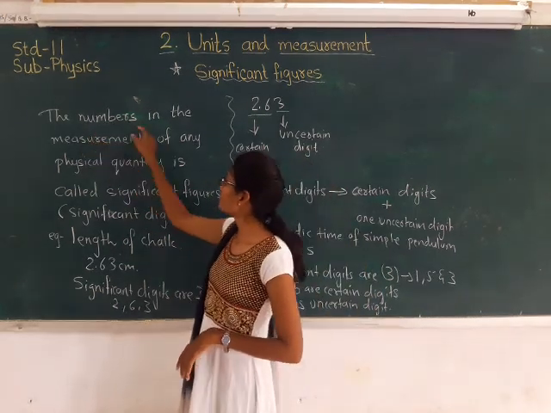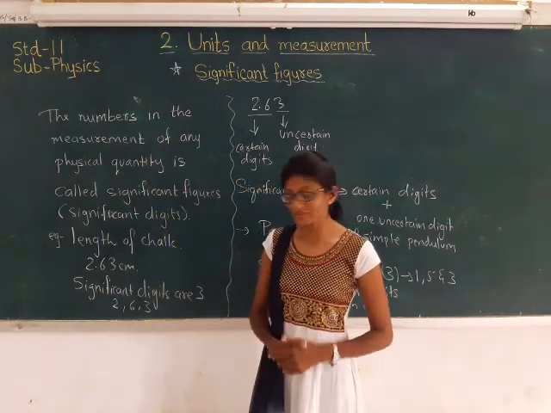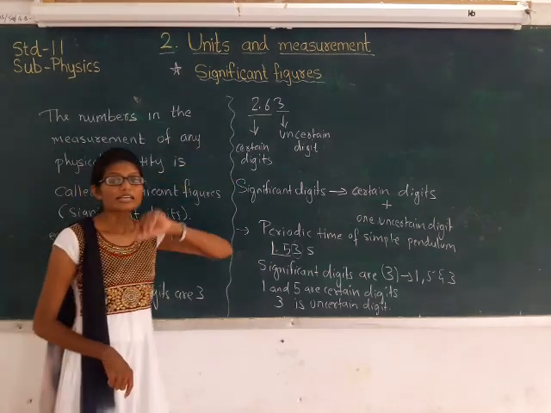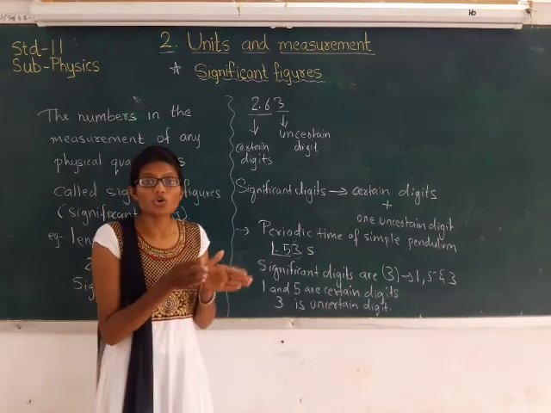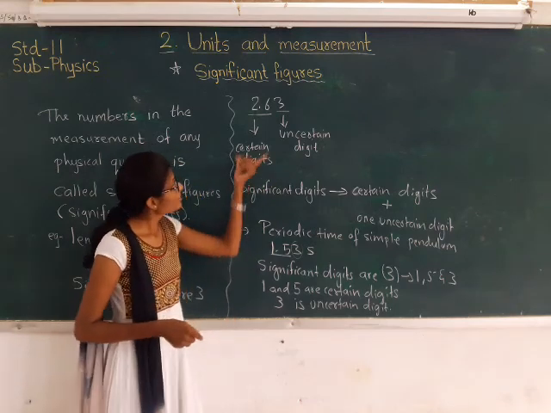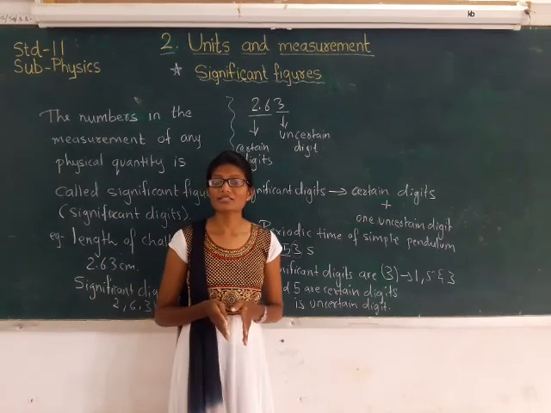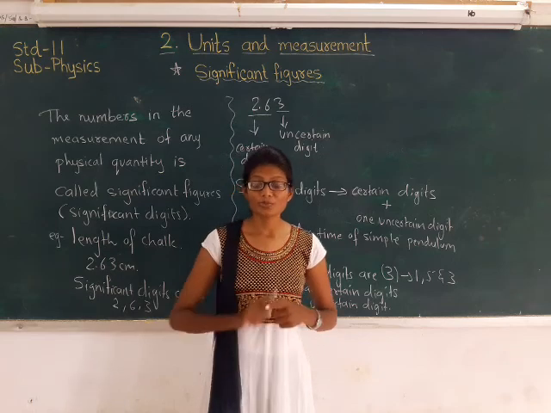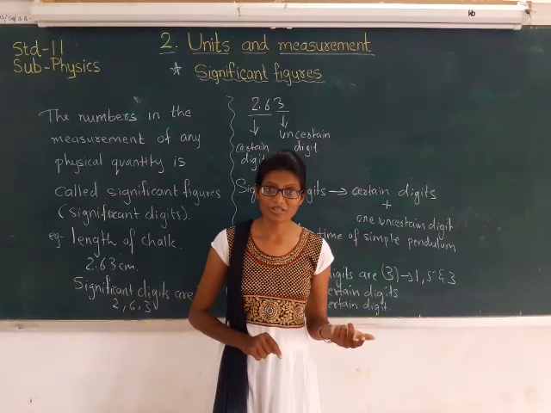So we can say the numbers in the measurement of any physical quantity are called significant figures or significant digits. In the significant digits, the last digit is considered the uncertain digit, and all the digits in front of that are called certain digits. So we can say the significant digits include certain digits plus one uncertain digit. You must remember that the uncertain digit is the last number.